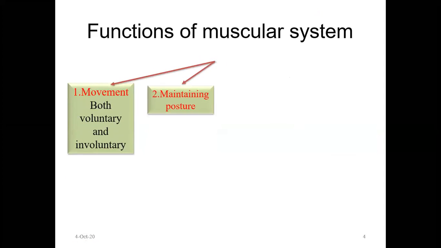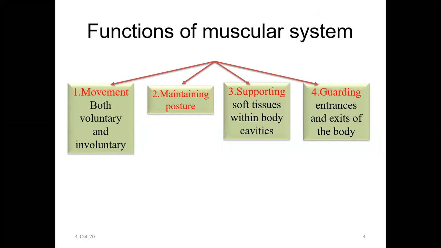Now coming to the functions of the muscular system or muscular tissue, they are again divided into four main functions. One is movement. We have already studied the skeleton, the axial skeleton as well as the appendicular skeleton. We have studied the bones, but they don't move unless they are moved by the muscle fibers. All movement is given by the muscles; even though the whole skeleton is standing there, it cannot move unless the muscle helps.